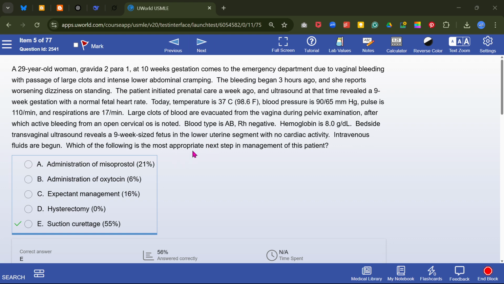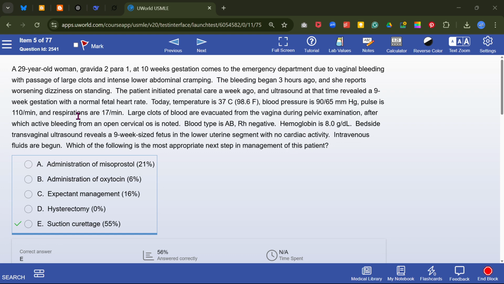Look here: there is active bleeding and an open cervical os. The cervical os is open in inevitable abortion, we know that, and there is no fetal cardiac activity.